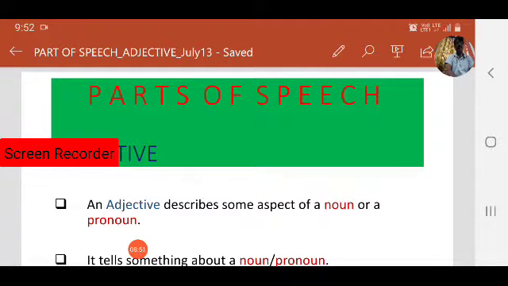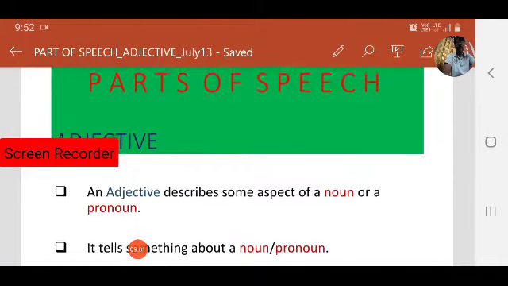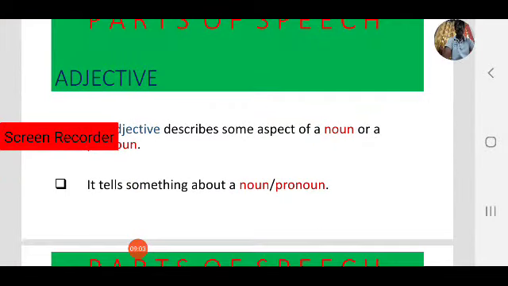Adjectives are very important in speaking and writing because they give more information. It tells something about a noun or pronoun. Keep in mind.